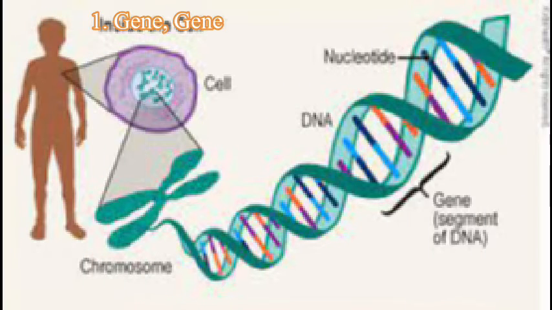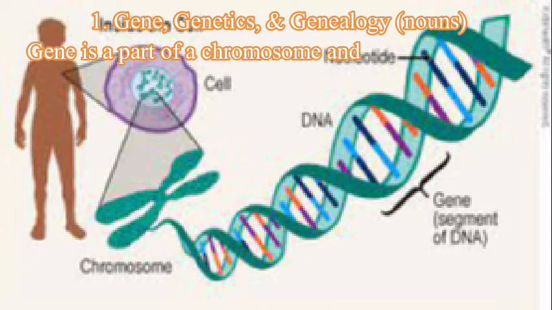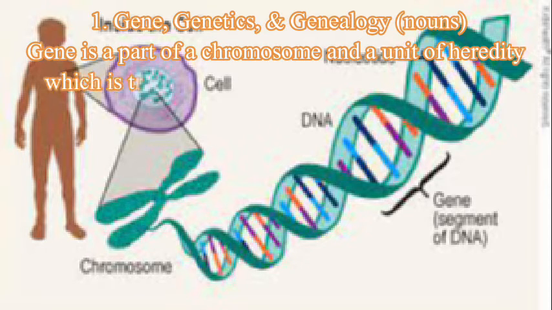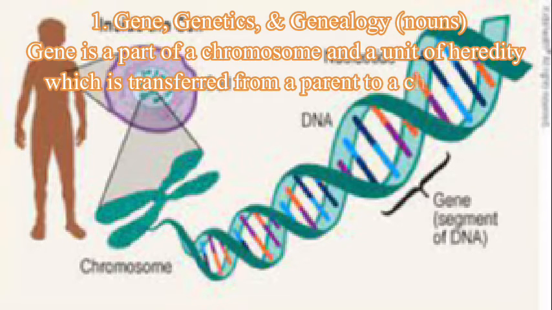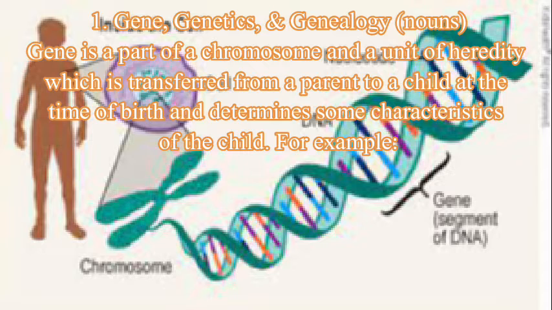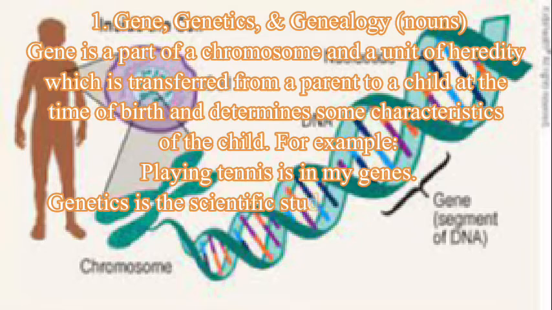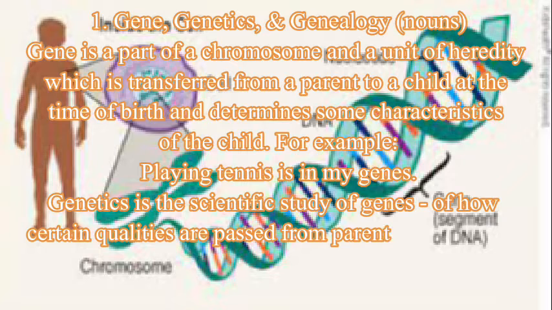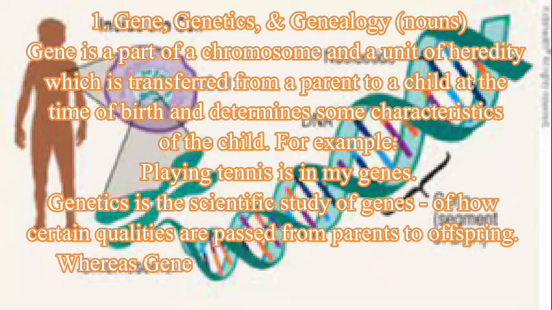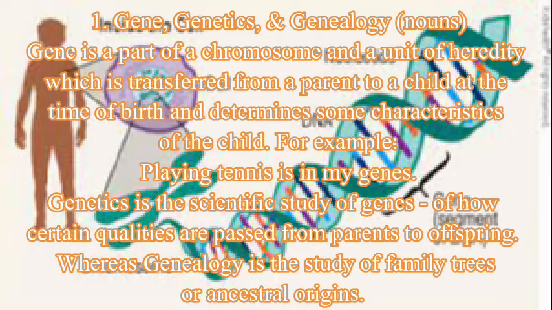First are gene, genetics and genealogy. Gene is a part of a chromosome and a unit of heredity which is transferred from a parent to a child at the time of birth and determines some characteristics of the child. For example, playing tennis is in my genes. Genetics is the scientific study of genes, of how certain qualities are passed from parents to offspring. Whereas genealogy is the study of family trees or ancestral origins.